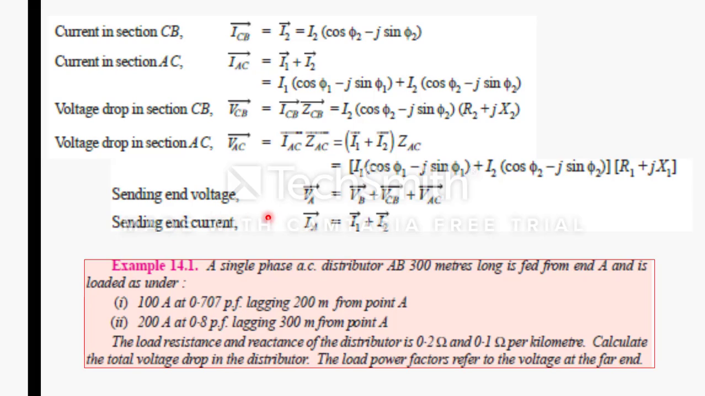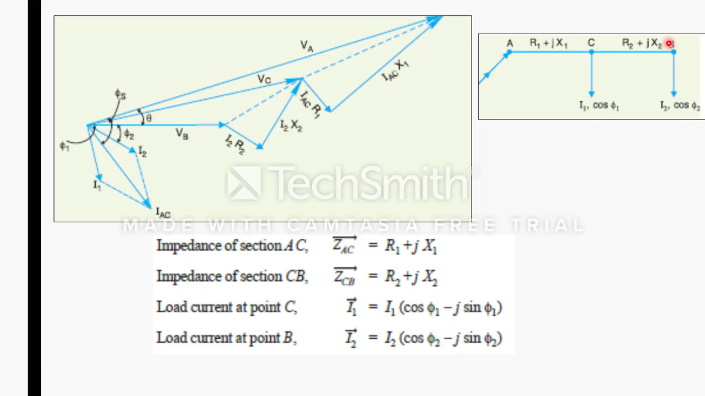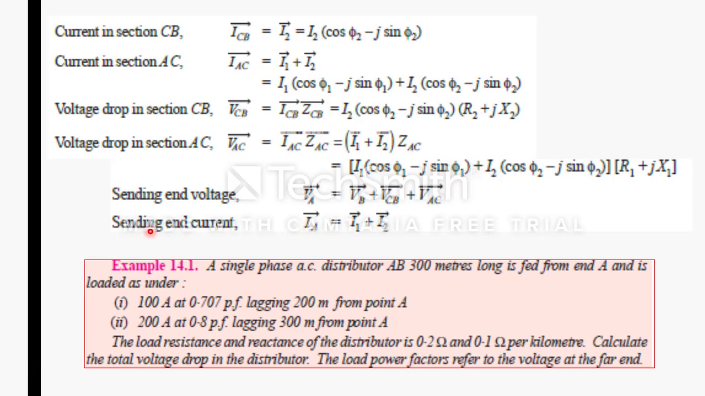So now the sending end voltage I can write as the reference voltage VB plus the drop. VB plus VCB plus VAC is the voltage at this point, feeder point VA. Sending end current IA will be I1 plus I2. Now we will take an example.